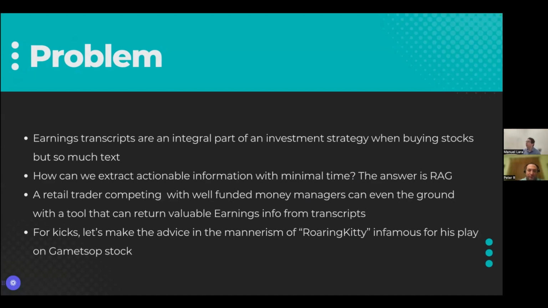So what we would like to do is find a way to interact with a chat-like system and extract useful, actionable information about different companies based on their earnings reports. And we want to do this in as fast time as possible. So we'll use RAG, or retrieval augmented generation, to help along with this problem. And then for kicks, we made the voice or mannerisms of our chatbot respond in the voice of RoaringKitty.